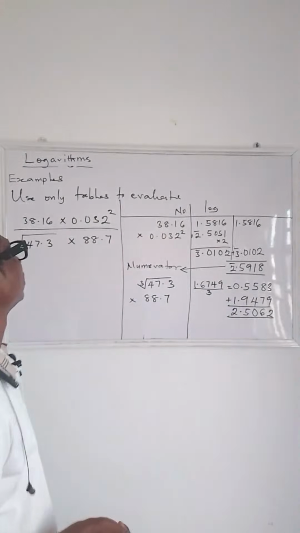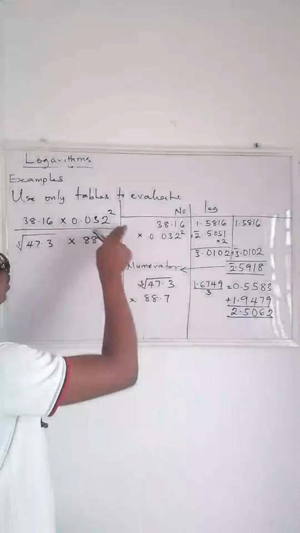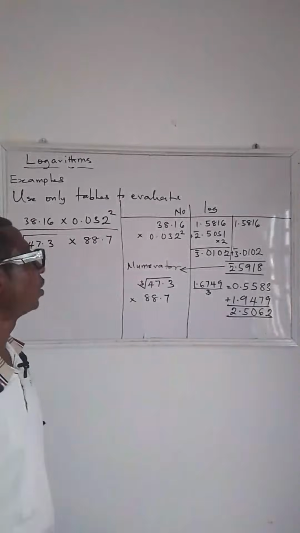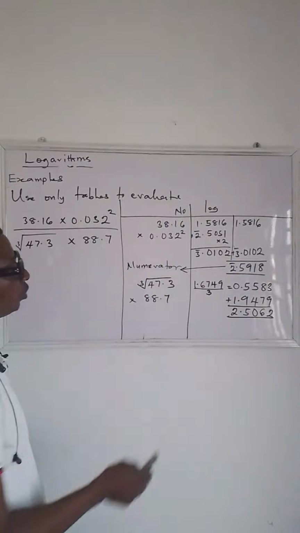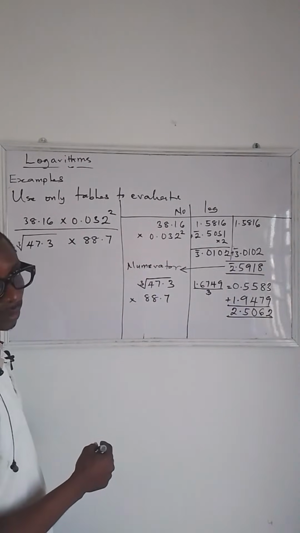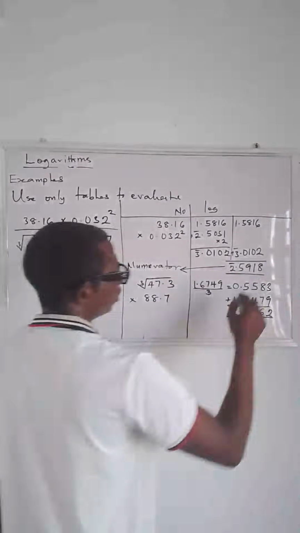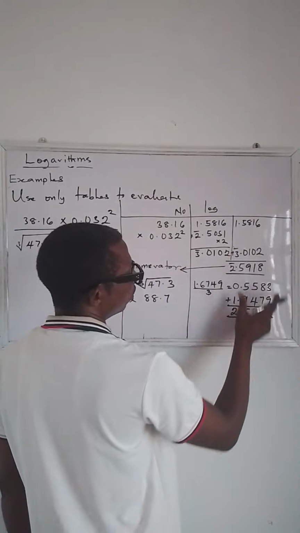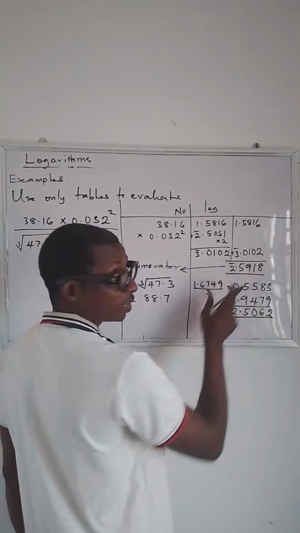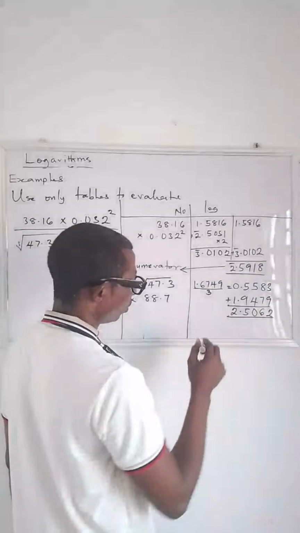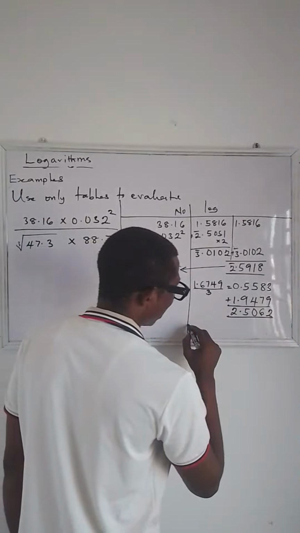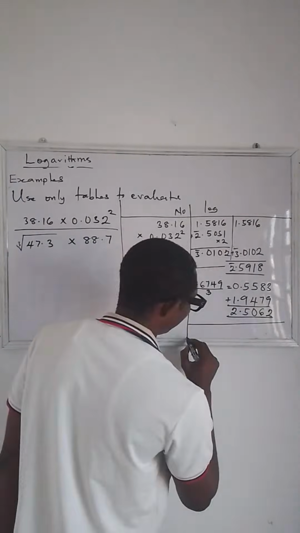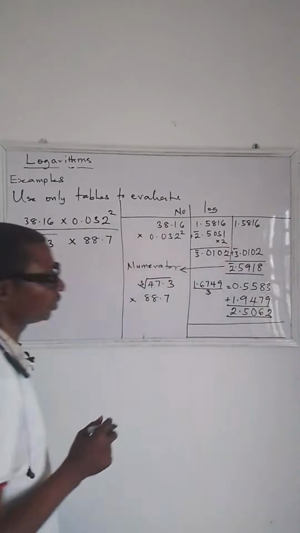So now we're already done with the numerator and the denominator. Now when dividing, what do we do? We subtract the denominator from the numerator. So that's what we're going to do now. So we put our answer here. That's going to be our final answer on the logarithmic side.